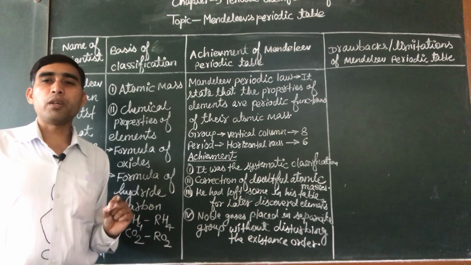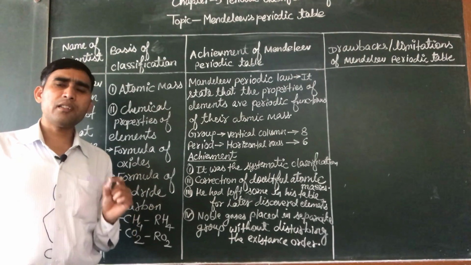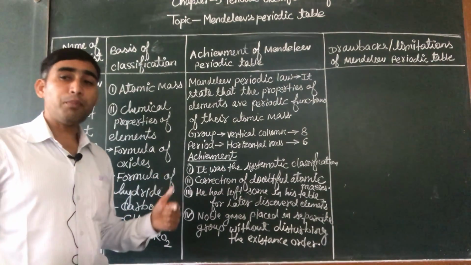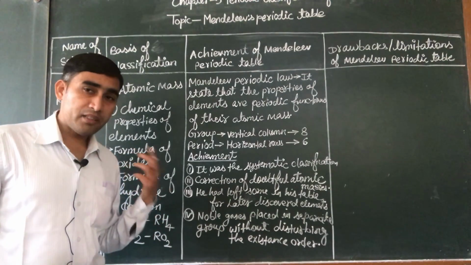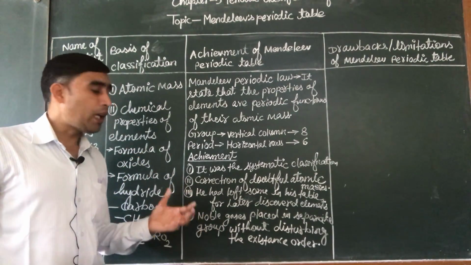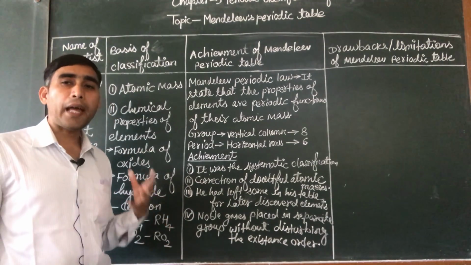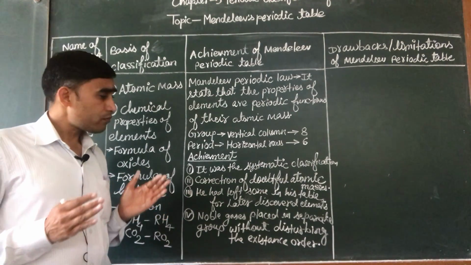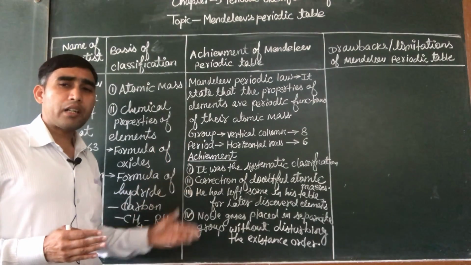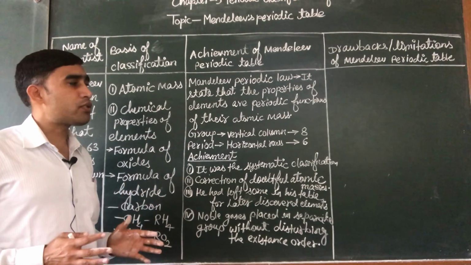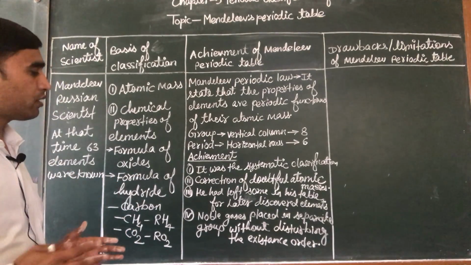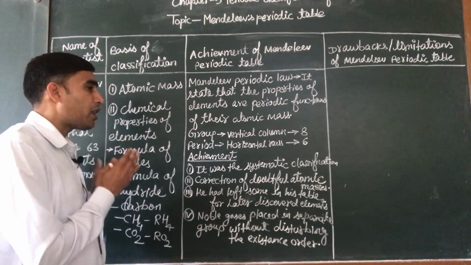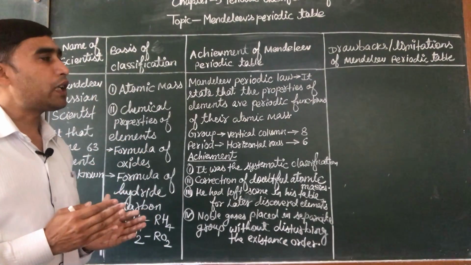It is because noble gases are very inert and present in very low concentration in the atmosphere. So when they were placed in the proper space left by Mendeleev, it was without disturbing the existing order. So it was a strong strength of Mendeleev periodic classification, or these are four achievements of Mendeleev periodic classification. That is why it was a good classification compared to the classification given by Dobereiner and Newlands.